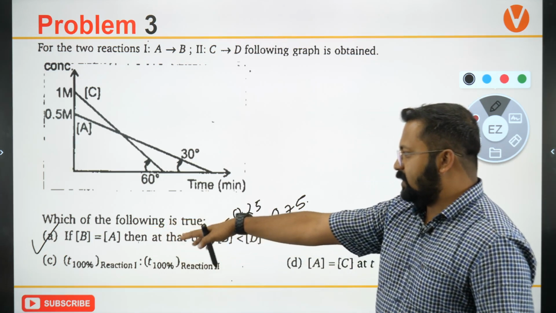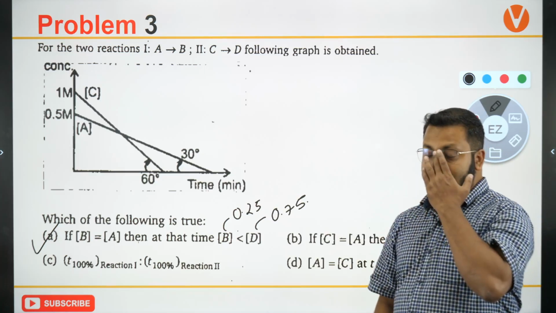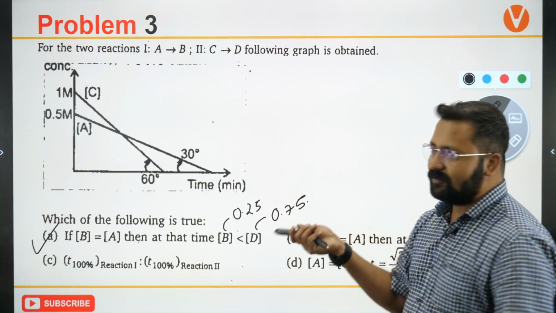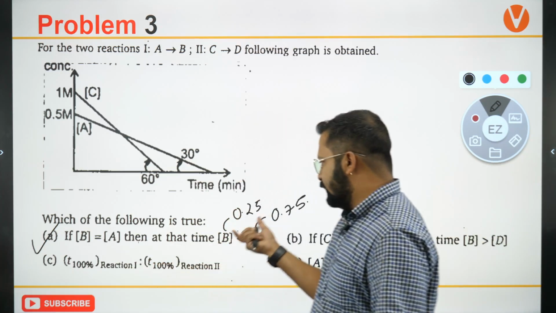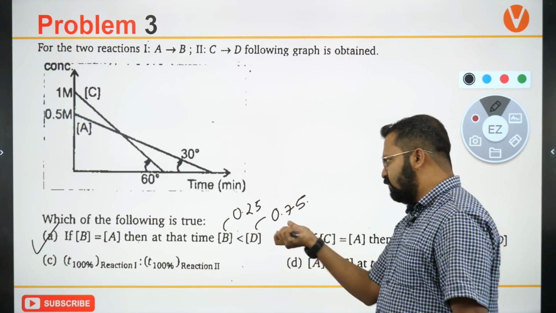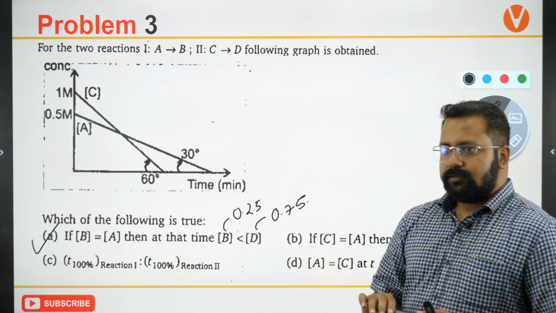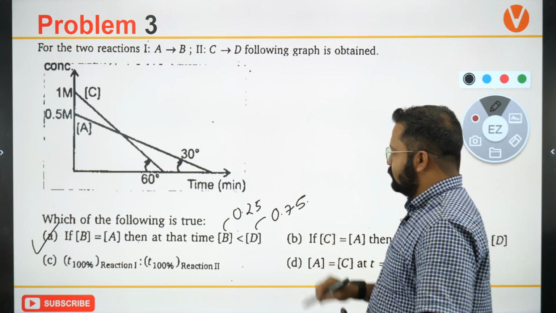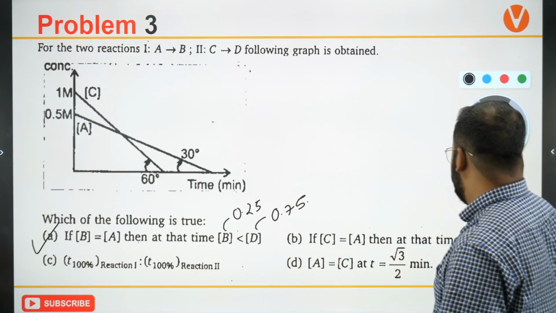So if B is equal to A, then at that time B is less than D. When B is equal to A, at that time B is 0.25, D is 0.75. Okay. So first statement is correct. Next statement.